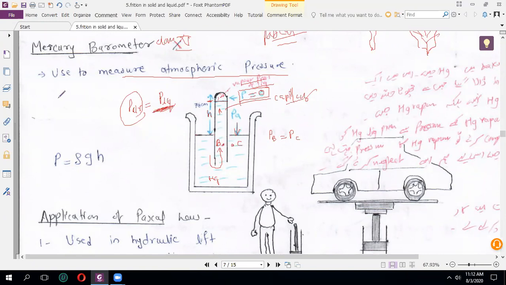Now let's see what cases we saw. We have to see how P equals hρg was proved. First, we know that PA is nothing but 0. I know this PA is nothing but the pressure. I name this point, and this is the vapor pressure of the liquid. We know that the vapor pressure of the liquid is very negligible, so we represent it by PA. Now we take one more point, an outside point. We take this point as a point.